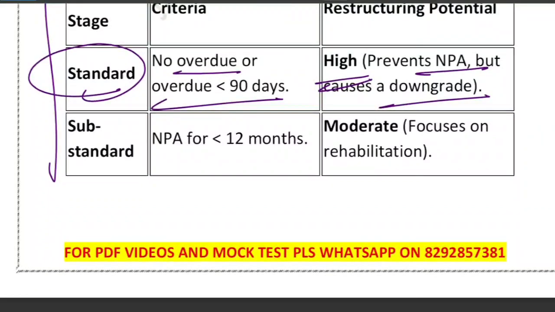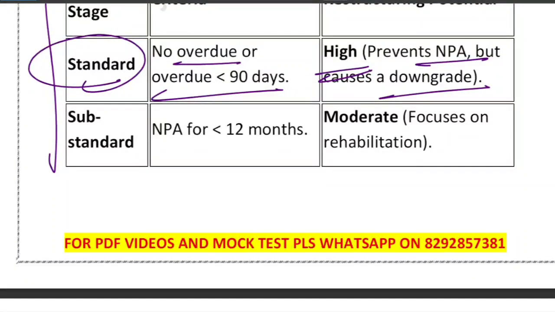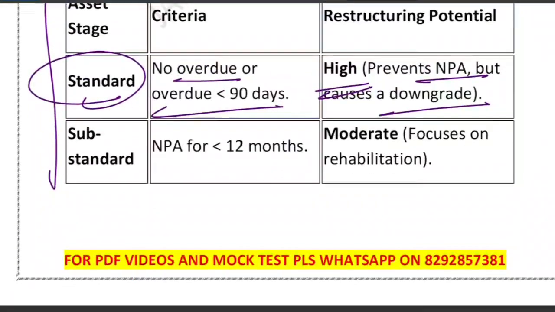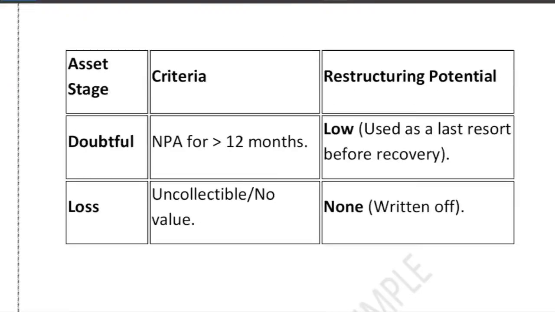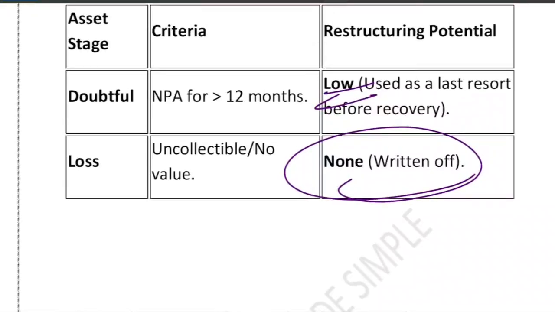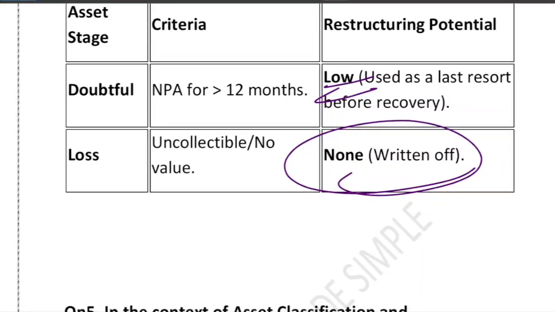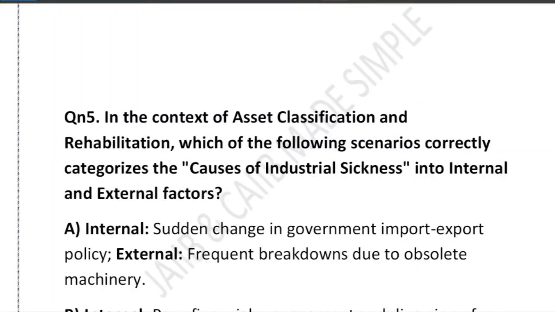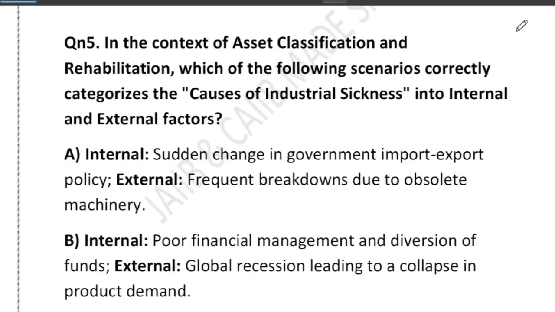If substandard means NPA less than 12 months, restructuring potential is moderate, focus on rehabilitation. Doubtful, restructuring potential is low, and loss has no restructuring potential. So as you can see, as we move from a standard to the loss asset, restructuring potential is decreasing time by time.